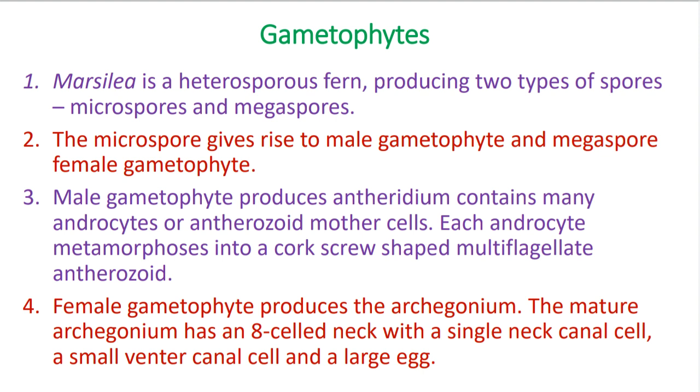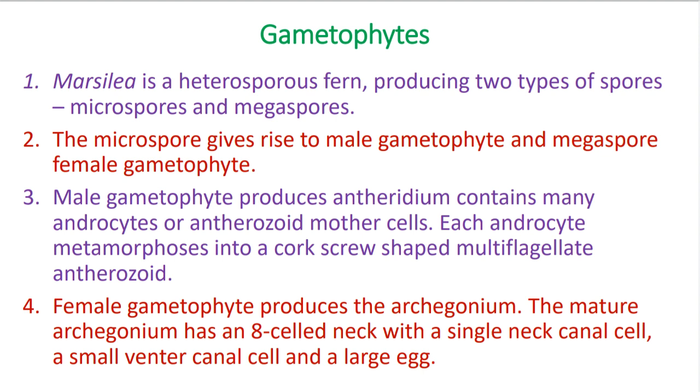Number 4: the female gametophyte produces the archegonium. Female gametophyte always produces archegonia. The mature archegonium has an 8-celled neck. As you know, the archegonium contains an upper neck and a basal venter.